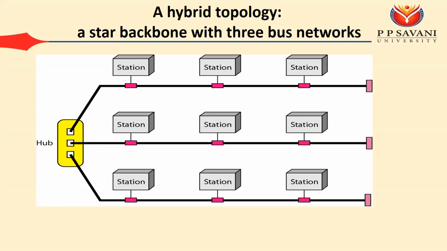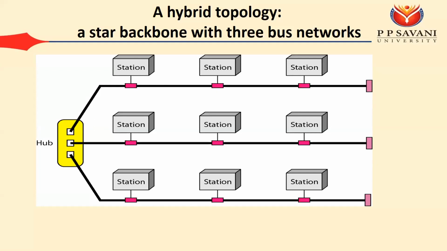This hybrid topology is a combination of which two topologies? There is a backbone cable through which the devices are connected. What is this topology called? Bus topology. It is a combination of bus and star. So this is one bus, another bus, and a third bus, and finally all the buses are connected through the hub, so this is the star topology. This is the combination of, we can say, bus and star topology. Meanwhile you can make any combination, okay?